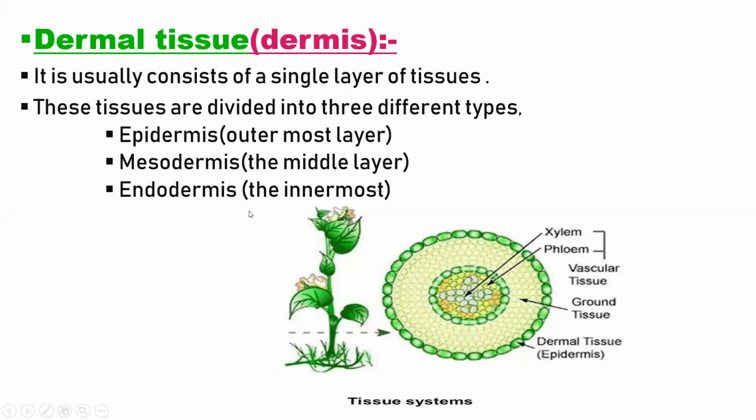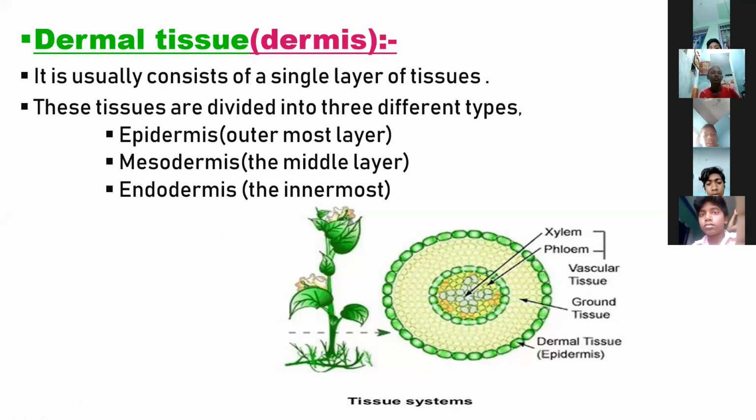The dermal tissue consists of a single layer of tissue and is divided into three types: epidermis, mesodermis, and endodermis.